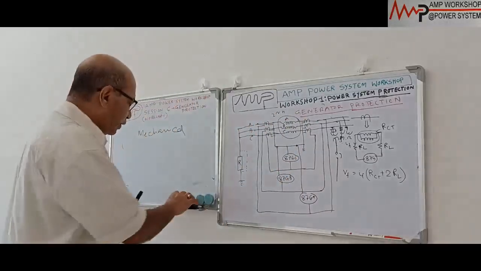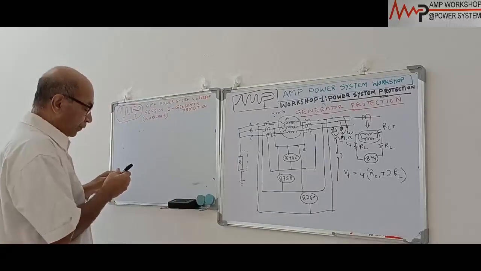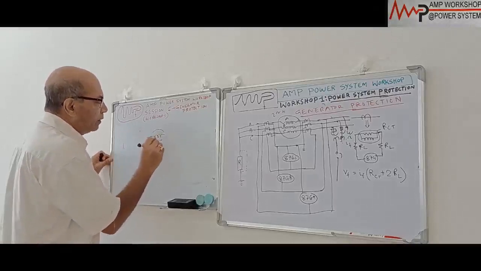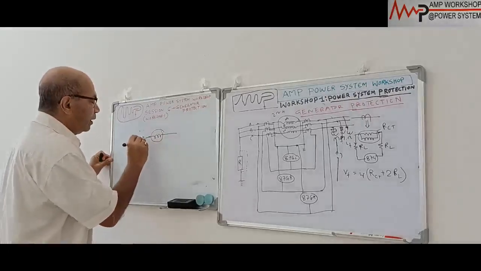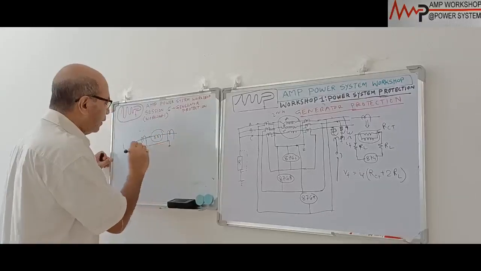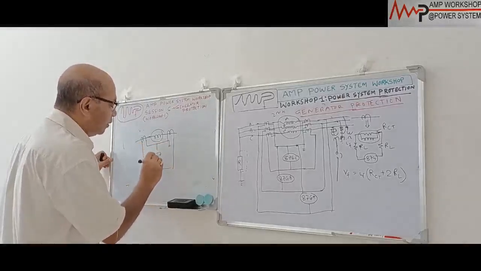I can redraw once again over here. As we said before, I will draw only one phase, not the three phases. Suppose this is the generator, this is one phase of the generator. We have a CT over here, and we have a CT over here. These CTs are connected. Suppose this is grounded, and then the protection relay 87G is connected between them.